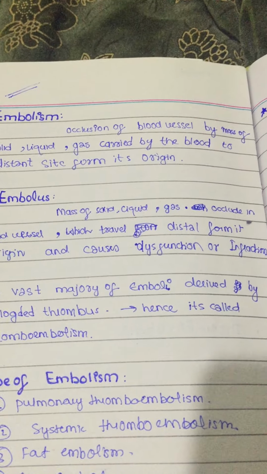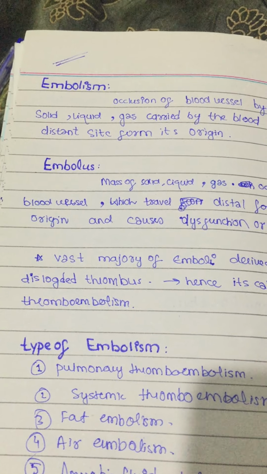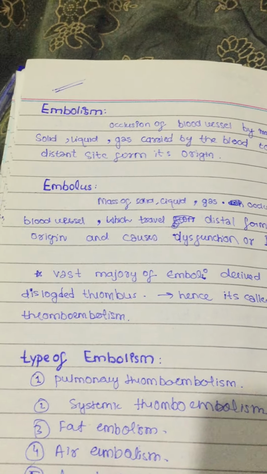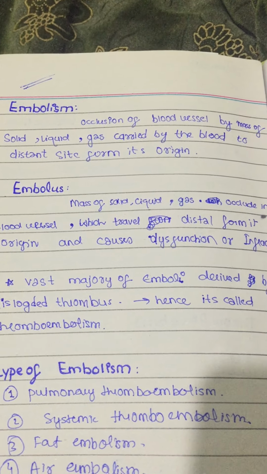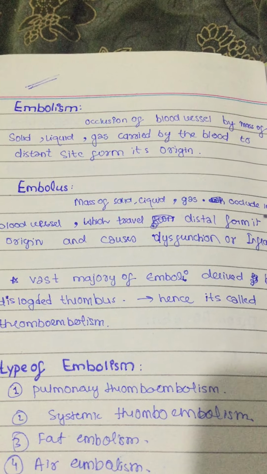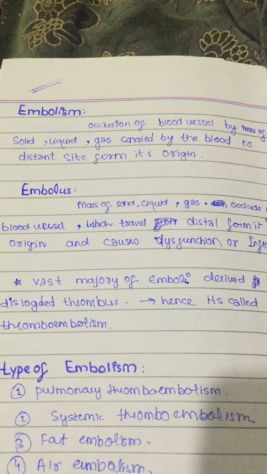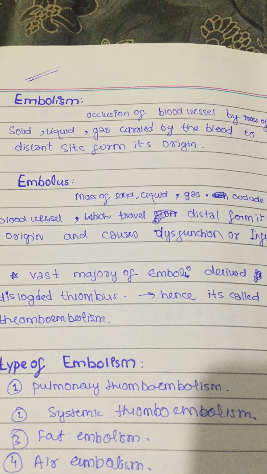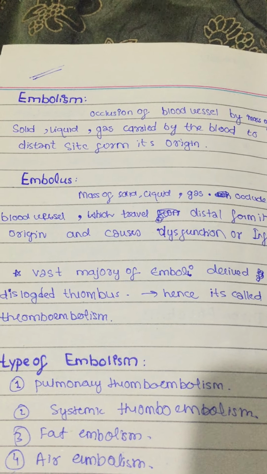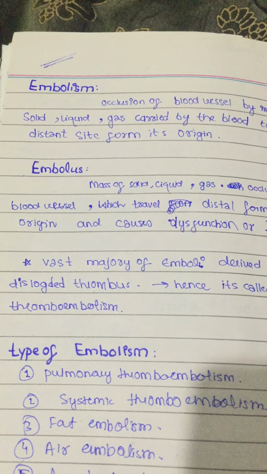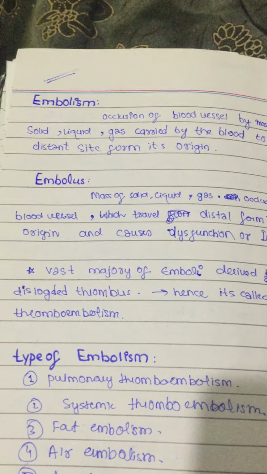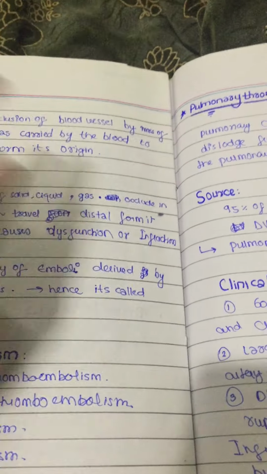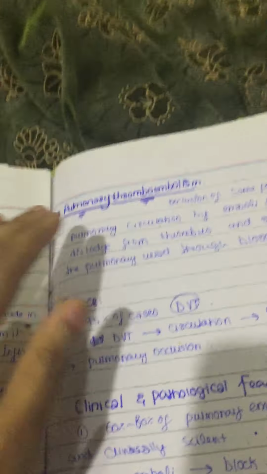Okay. Now if we talk about the most common embolism, it is thromboembolism, because the thrombus dislodges and it's going to be lodged in different parts of the blood vessels in the body, which is ultimately causing thromboembolism. Okay, if we talk about the types, there are going to be pulmonary thromboembolism, systemic, air, fat, and amniotic fluid embolism. Now first we are going to do the thromboembolism, the pulmonary one.